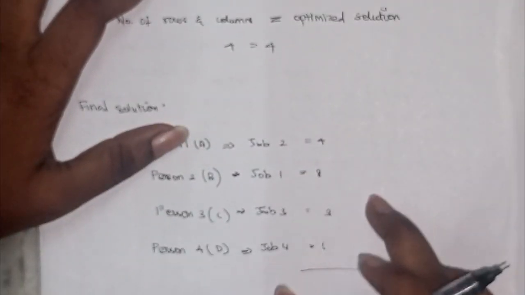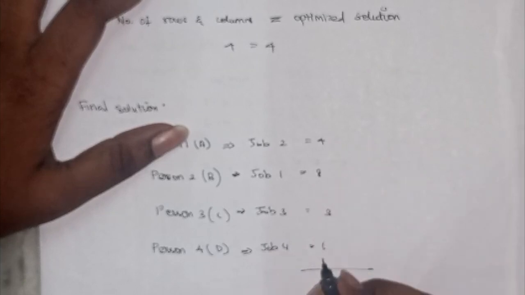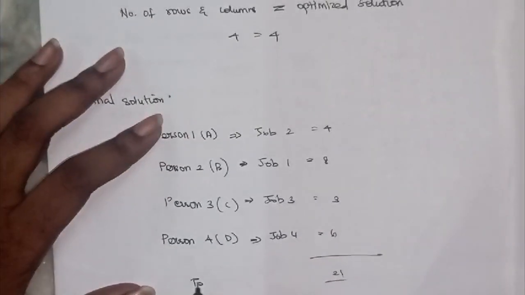Now we have to add the values 4, 8, 3, 6. So the total cost will be 21.